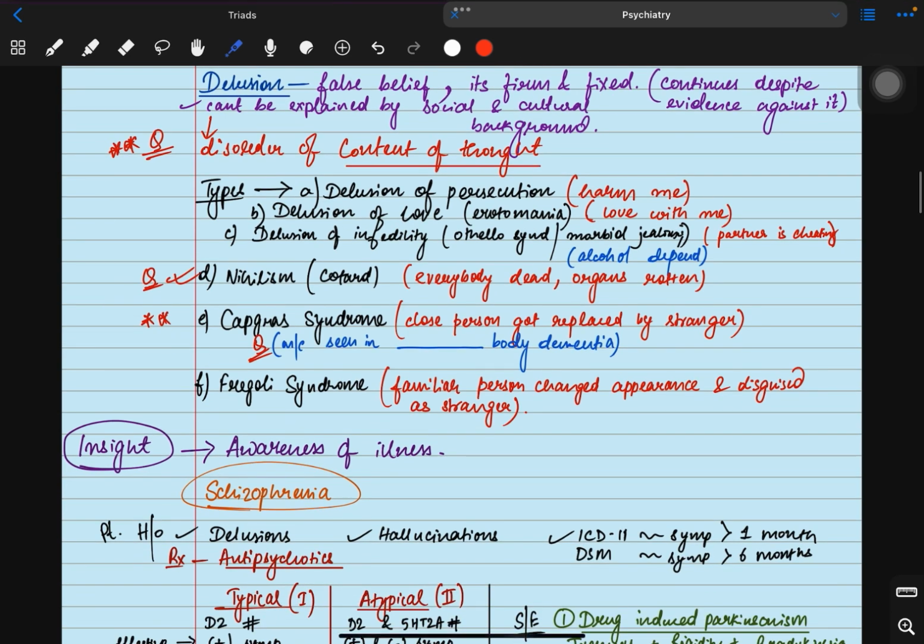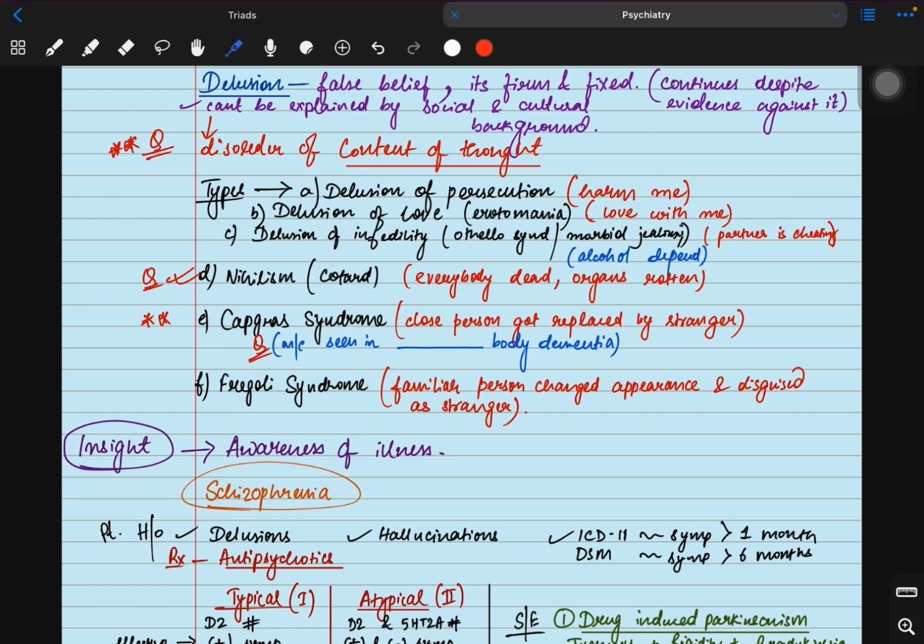Now, what are the types of delusion? Types of delusion are delusion of persecution. In delusion of persecution, the patient thinks that somebody is trying to harm the patient. The patient presents with complaints like my neighbor is trying to harm me or my wife is trying to harm me. Delusion of love, which is also called erotomania, means the patient considers that someone else, some stranger, is in love with the patient.